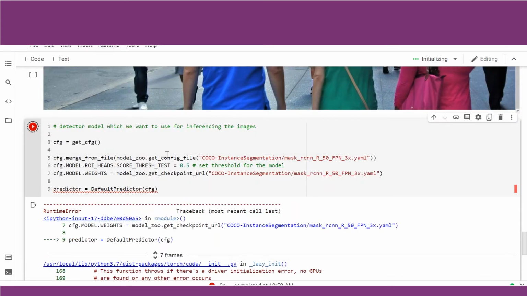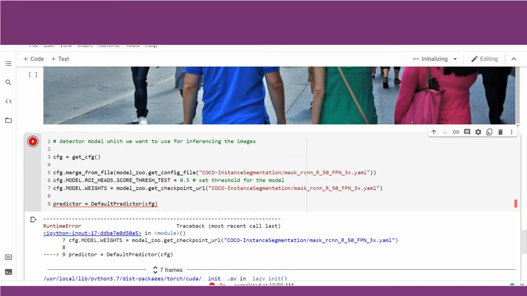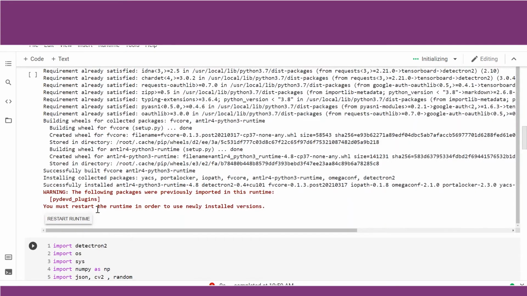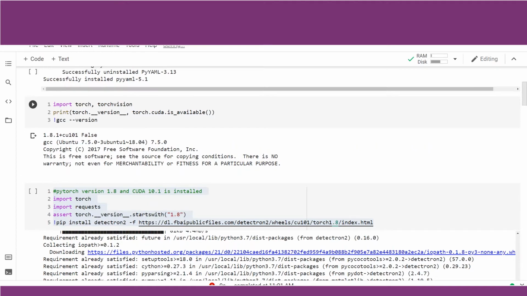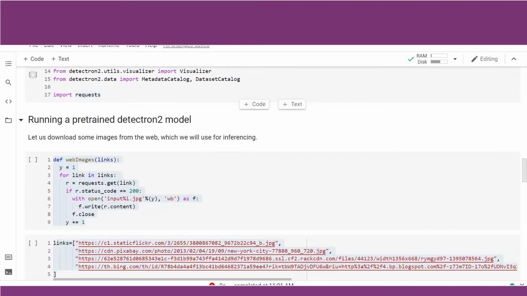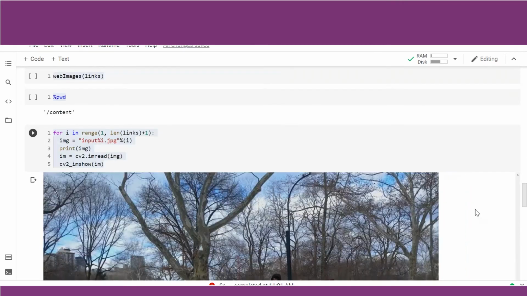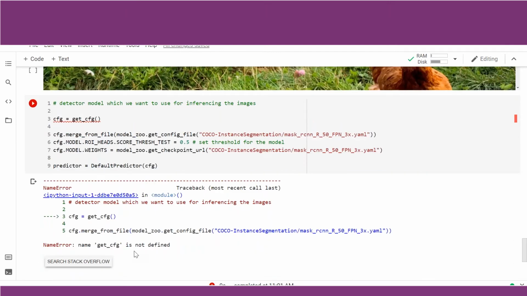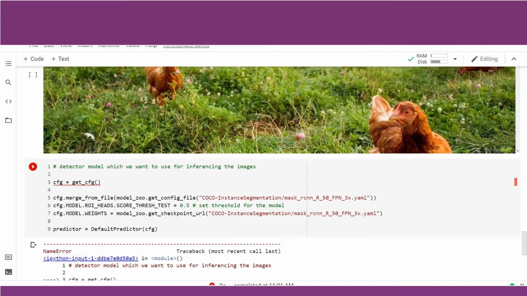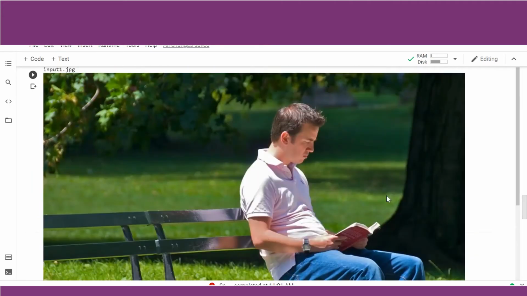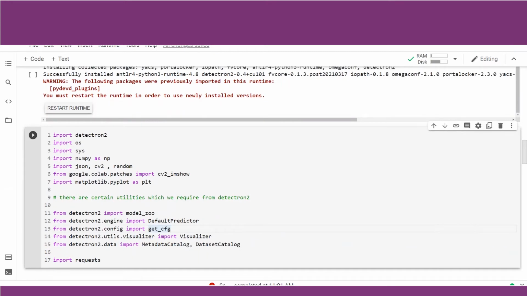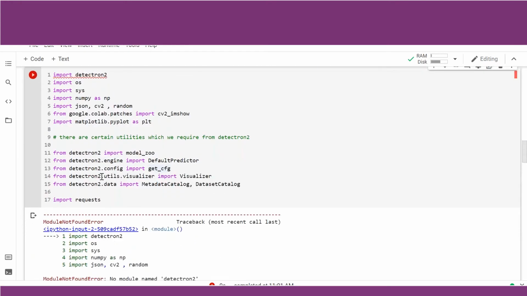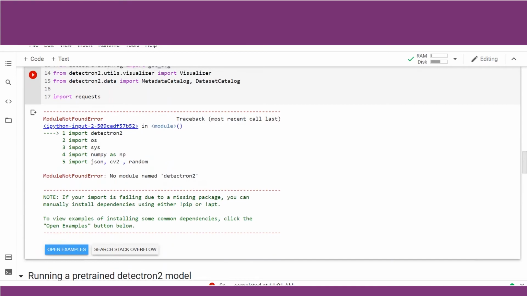If you remember, I had told you that we need to verify whether the GPU is available or not. And when we had checked that, it was coming as false. We had to recheck whether the hardware settings were configured or not. Now it's saying that name get underscore cfg is not defined. Let us check why. Have we not imported that package get_cfg from Detectron2? Here it is. Let us rerun this to ensure that it has been imported well. No module named detectron2.